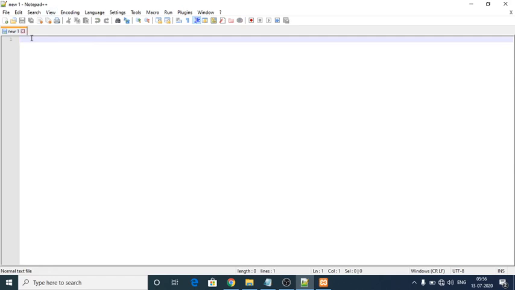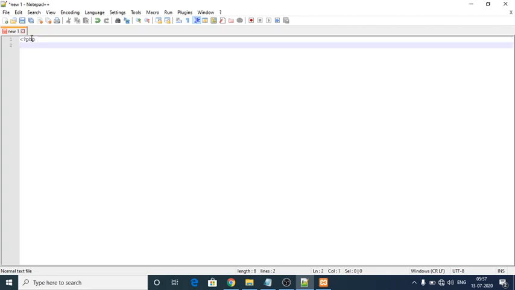For the parameterized function, again I have to open PHP, and I'm going to give a small addition program through a parameterized function. For that I'm going to write function sum, which is my function name. Within the brackets are the parameters or arguments: dollar symbol x, comma, dollar symbol y.